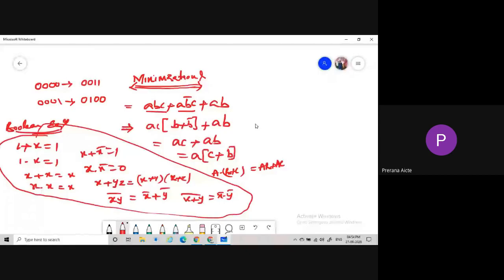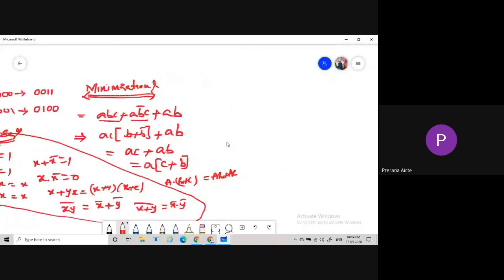For example, if you want to reduce the Boolean function f equals ab plus a bar c plus c bar d plus b bar c, please reduce this expression.